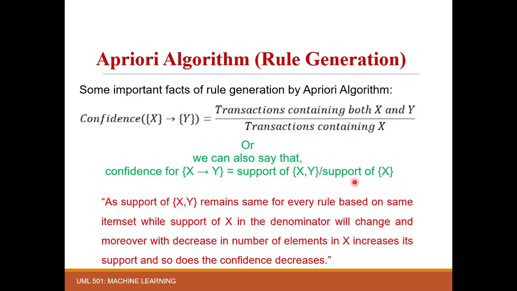So the increase in support for two rules with the same numerator value will decrease the confidence value for the second rule. So for rule 1 we'll have more confidence, and for rule 2 the confidence will be less. This will help us decide the associations of the rules, or the strength of the rules.